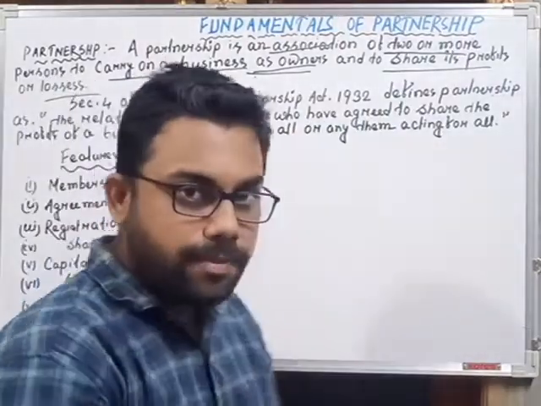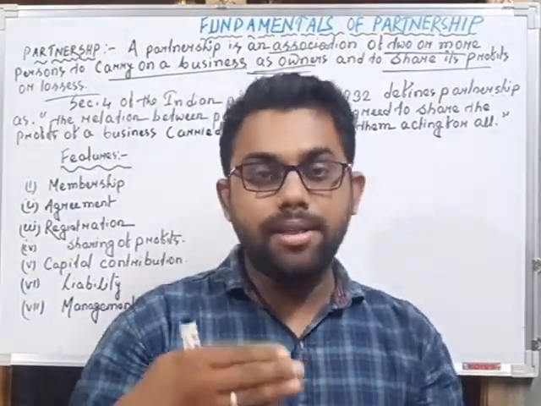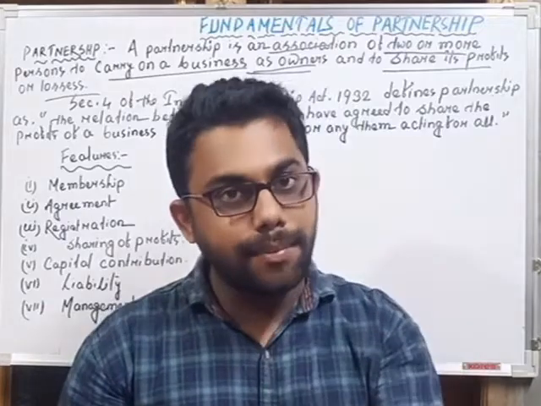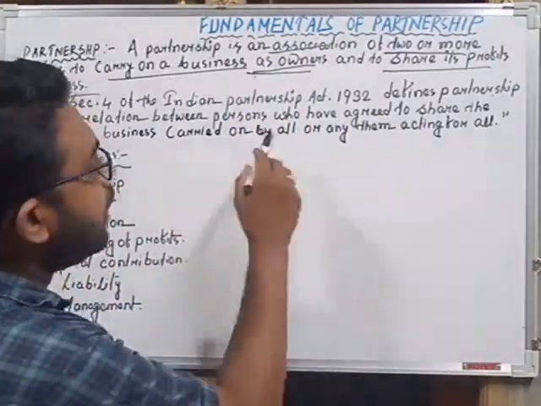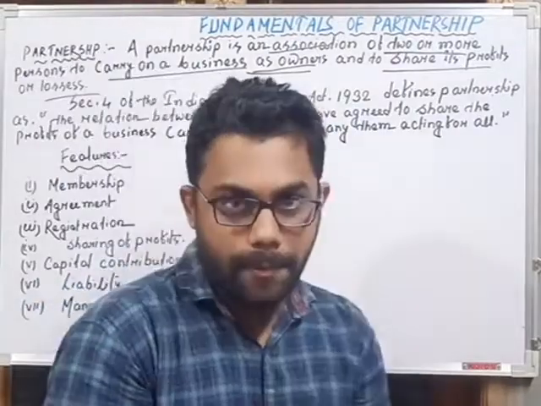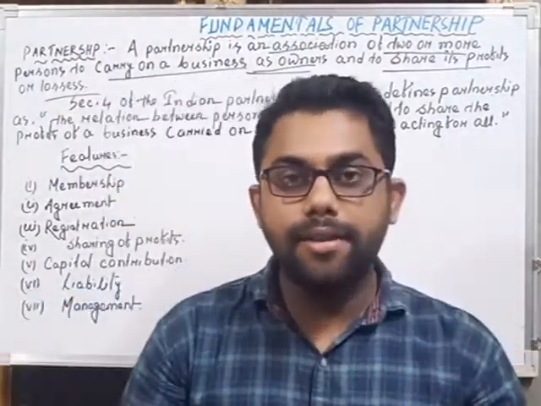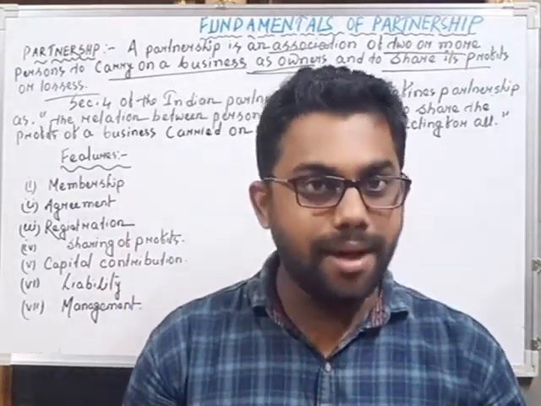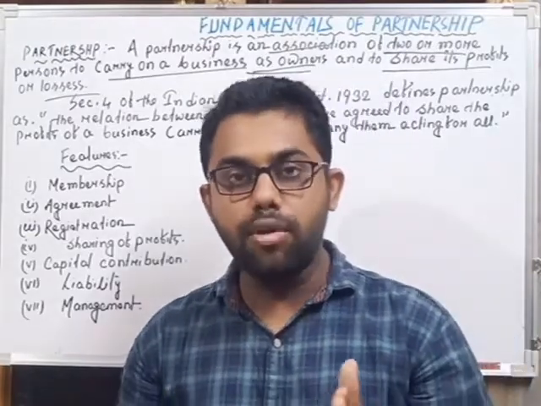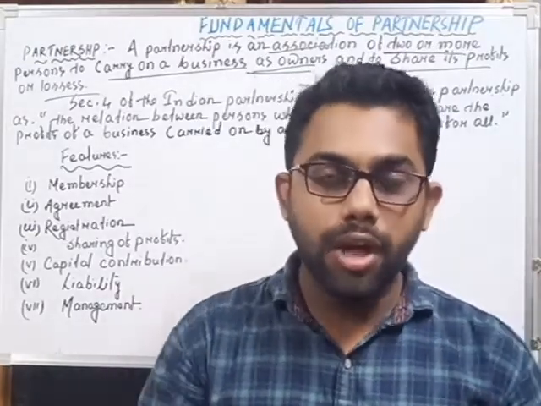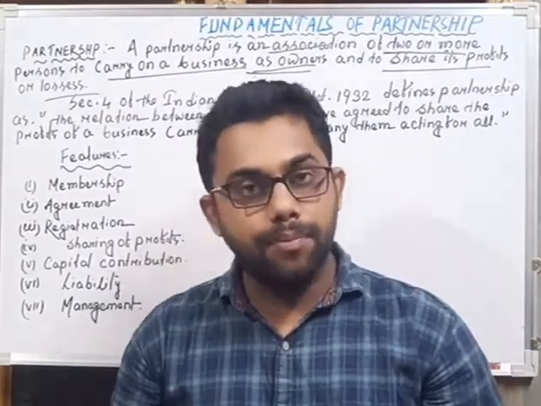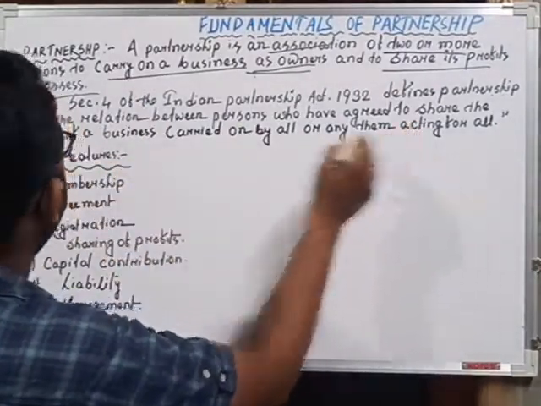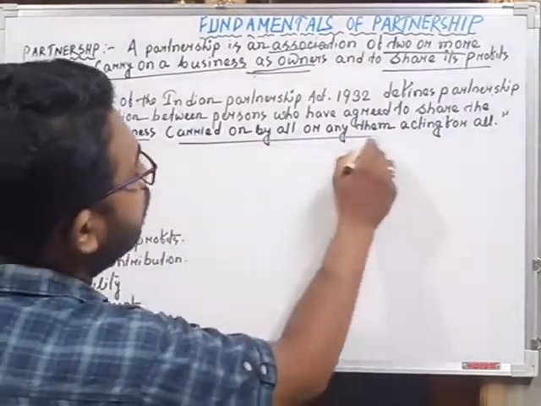So what is partnership? The partnership is the relation between persons who have agreed to share profits, who have agreed to undertake a business carried on by all or any of them acting for all. So Section 4 of the Partnership Act 1932 defines that partnership is nothing but a relation between two or more persons who have agreed to undertake and carry on a business, who have agreed to share the profits of a business carried on by all or any of them acting for all.